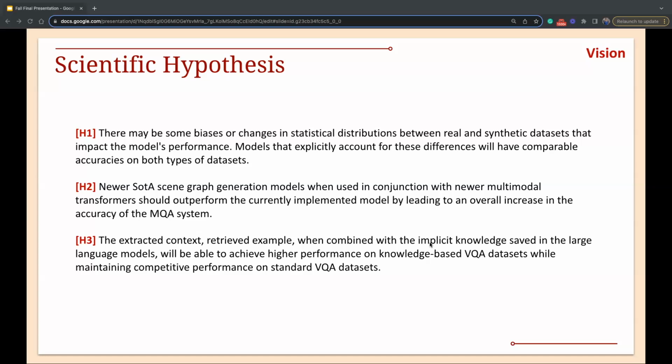Coming to the second thrust, when it comes to specific complex questions, such as the kind that requires counting in the image or is based on position, we assume that state-of-the-art sequence generation models can help detect these answers better. Our third hypothesis is the basis for the third thrust, which is that given that we have the context and we have the example, if we combine this with the implicit knowledge from large language models, we should be able to achieve higher performance on knowledge-based VQA datasets while maintaining performance on other standard VQA datasets.